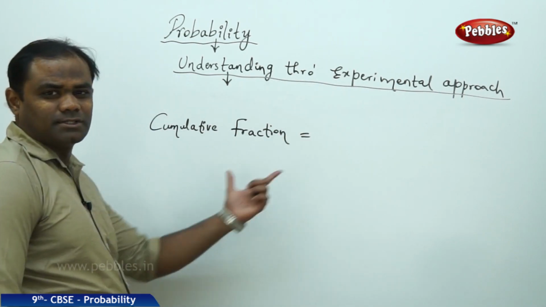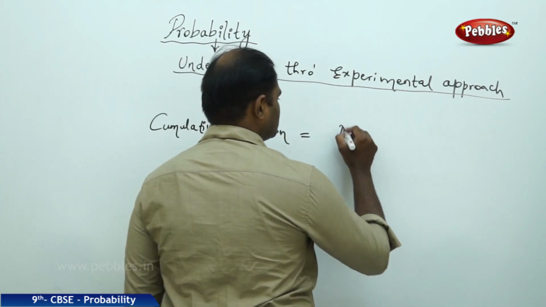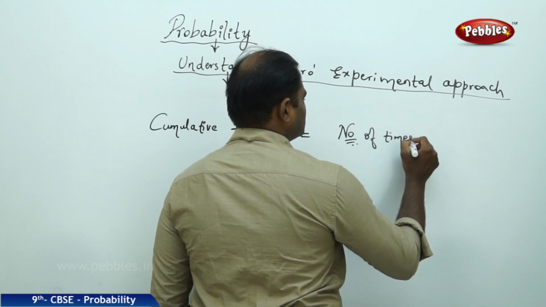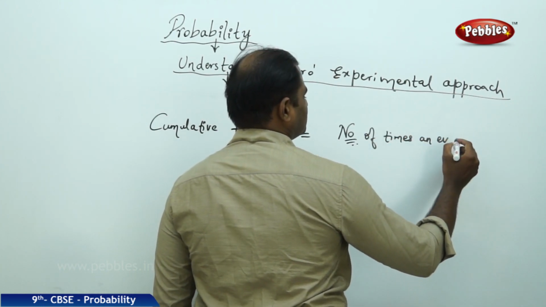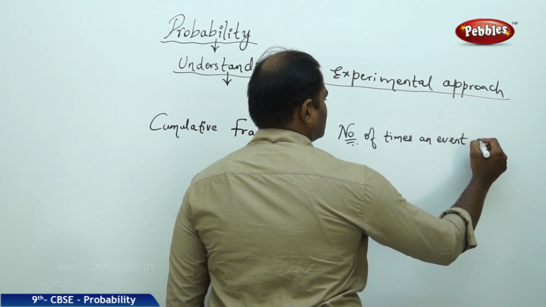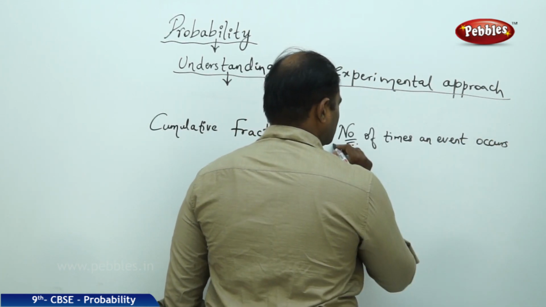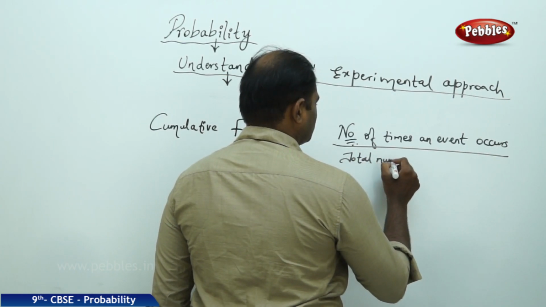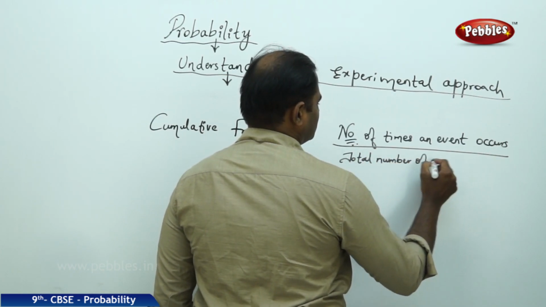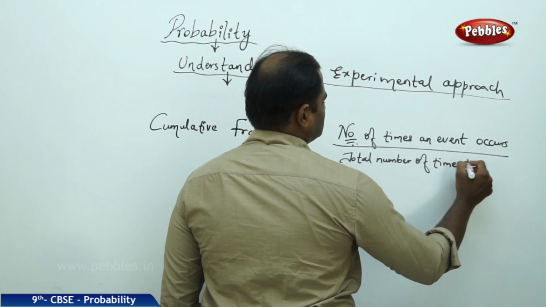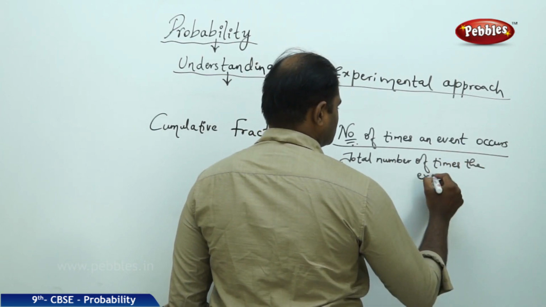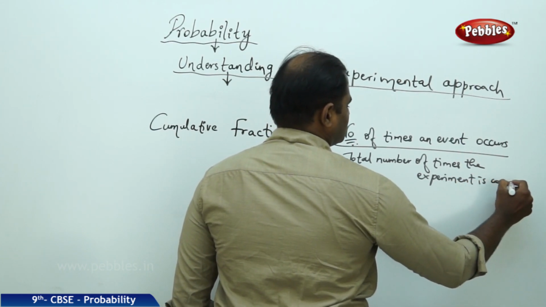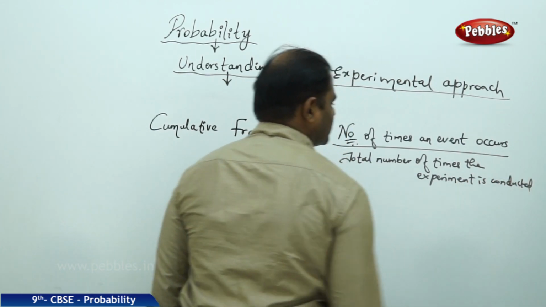Cumulative fraction is defined to be the number of times an event occurs by the total number of times the experiment is conducted.